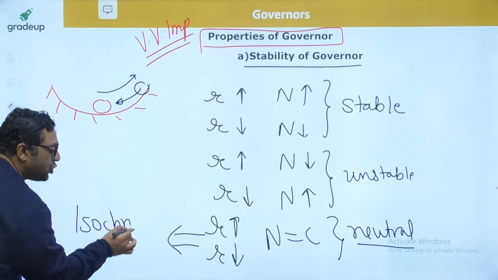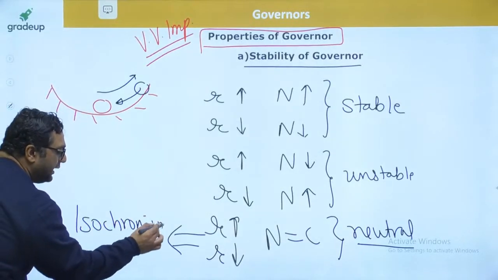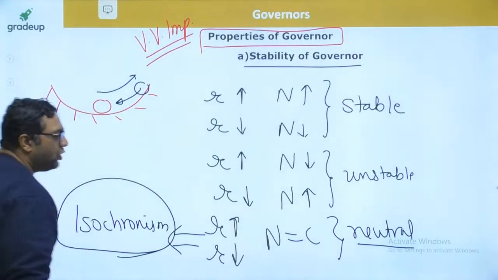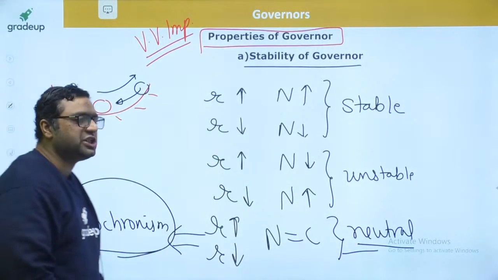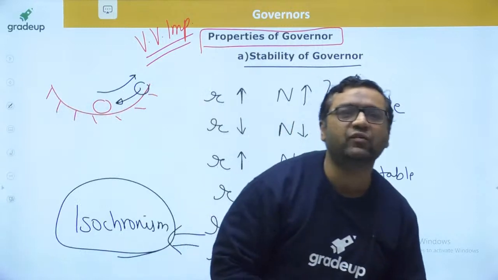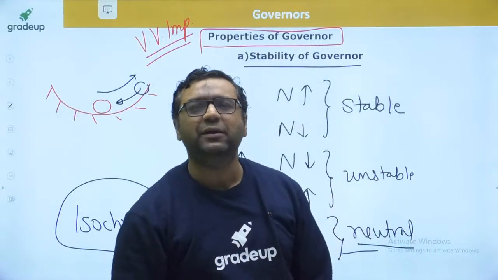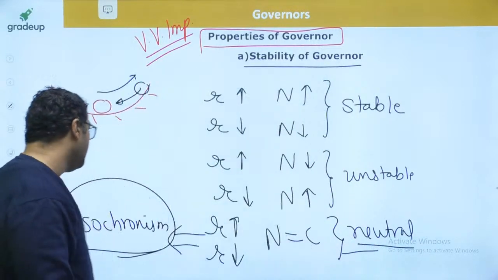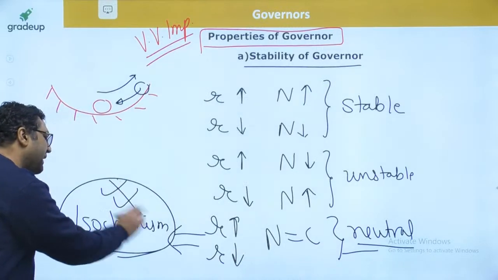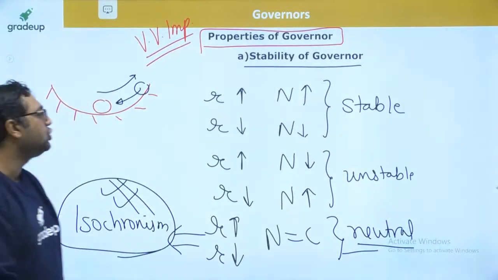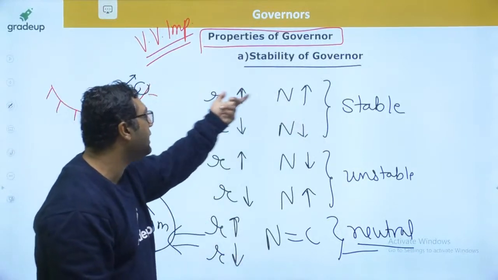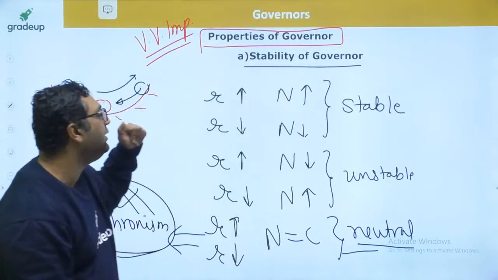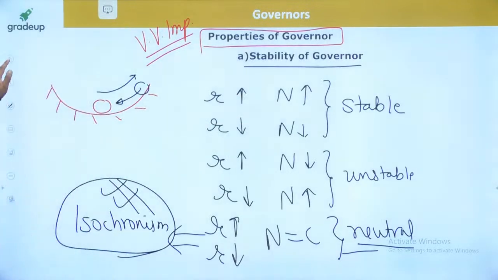This is said to be isochronism, and this is the ideal governor, because we always want speed shall not change with the change of position of the sleeve. So this is what we require. I will be telling you about this theoretical governor, and this is going to be the most important for your examination. They can ask you which of the conditions is true for stability. So for stability, R and N should increase and decrease simultaneously. This is the stability of governor.